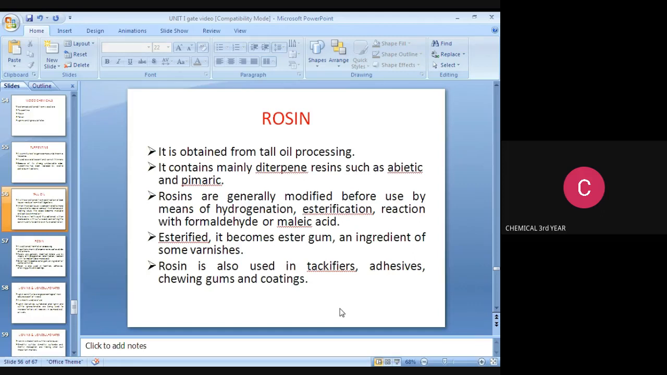Rosin. It is obtained from tall oil processing. It contains mainly diterpene resin acids such as abietic and pimaric acid. Rosins are generally modified before use by means of hydrogenation, esterification, or reaction with formaldehyde or maleic acid. Esterified, it becomes ester gum, used in some varnishes. Rosin is also used in tackifiers, adhesives, chewing gums, and coatings, etc.